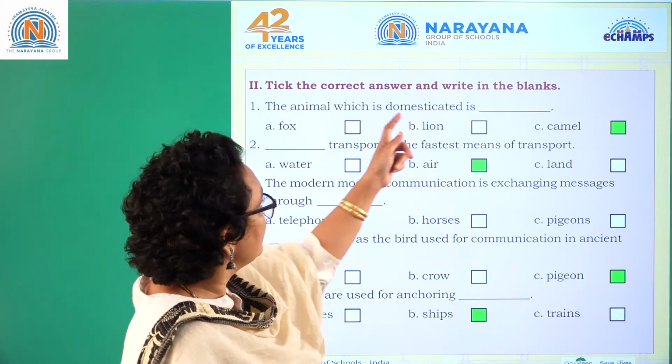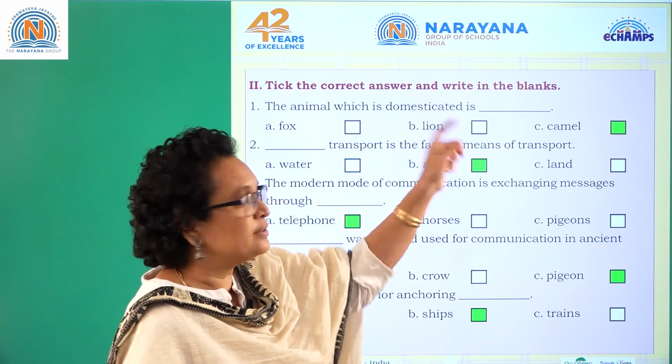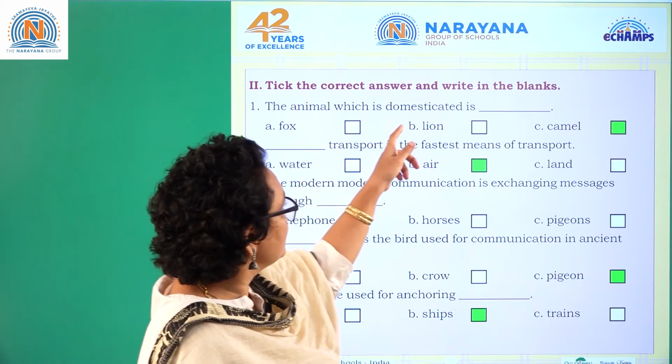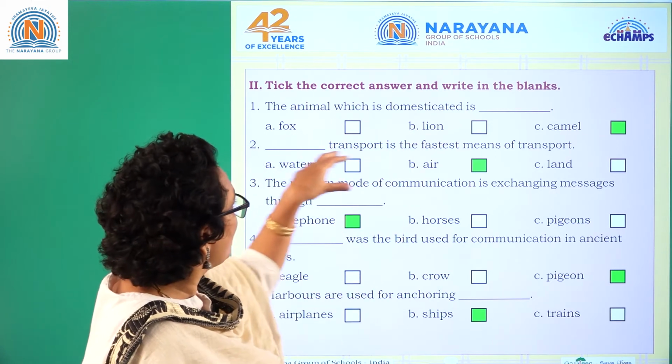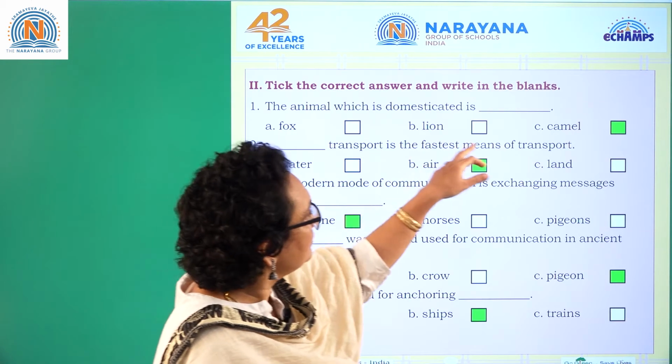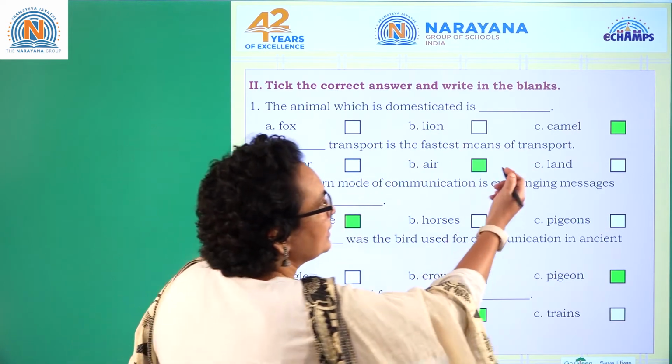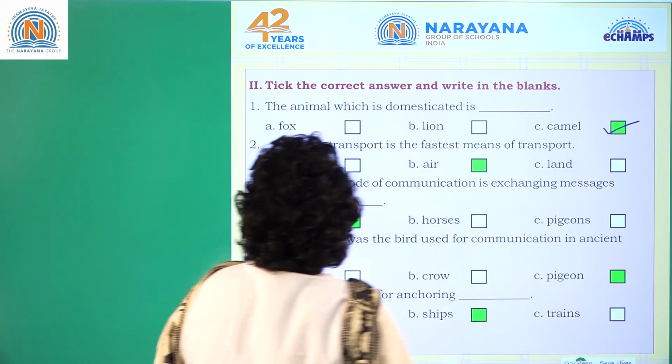Tick the correct answer and write in the blanks. Either you can tick it or you can write it, it's your wish. The animal which is domesticated is. We have the options here: fox, lion, camel. Among these three, which is domesticated? Definitely camel. Camel is domesticated.